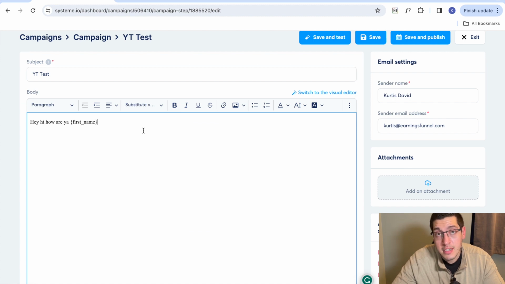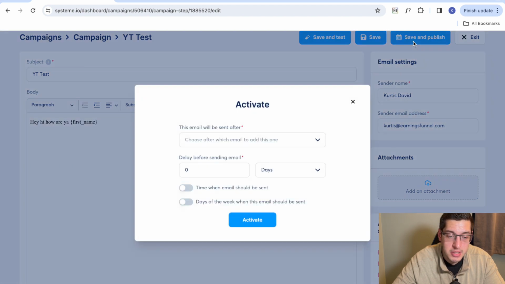Okay, so now we've clicked on our email, and we're going to show you how you actually set up the automation. So we're on the email. We're going to go ahead and click save and publish. It's our first email in the sequence, so it's pretty much going to send it as soon as they opt in if you provide that information.